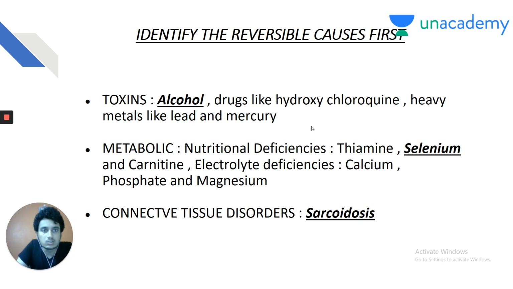Again, metabolic causes of dilated cardiomyopathy: nutritional deficiencies, thiamine, selenium, and carnitine deficiency. Again, my dear friends, it is not the nutrition excess, it is the deficiency which causes dilated cardiomyopathy. And selenium deficiency causing dilated cardiomyopathy is a very, very important question, and it is nothing but Keshan's disease. Electrolyte deficiencies like hypocalcemia, hypophosphatemia, hypomagnesemia, so dilated cardiomyopathy is seen. Connective tissue disorders: sarcoidosis is the most important non-infective cause of dilated cardiomyopathy.